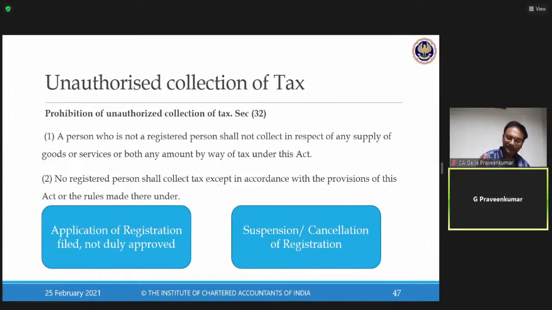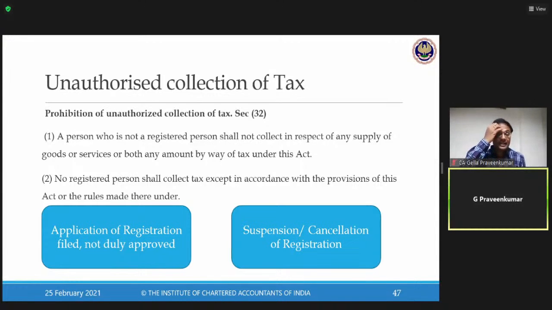Now, please keep in mind, a revised tax invoice can be issued only when I have registered within a period of 30 days from the date of liable for registration. If I don't, then I cannot collect tax. I cannot even issue a revised tax invoice because I filed my application after 45 days of the day from where I become liable for registration. This is one set. Second set.